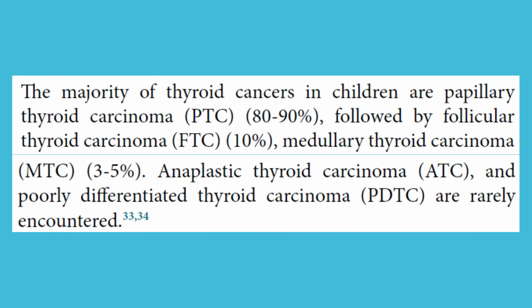The majority of thyroid cancers in children are papillary thyroid carcinoma, PTC, 80 to 90%, followed by follicular thyroid carcinoma, FTC, 10%, and medullary thyroid carcinoma, MTC, 3 to 5%. Anaplastic thyroid carcinoma, ATC, and poorly differentiated thyroid carcinoma, PDTC, are rarely encountered.